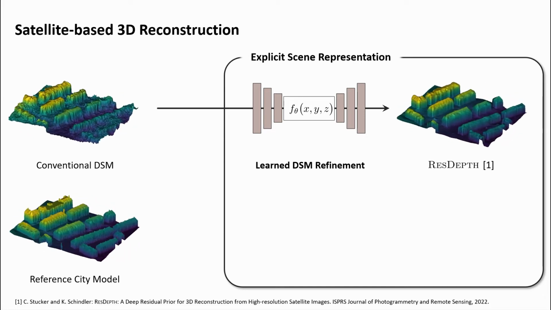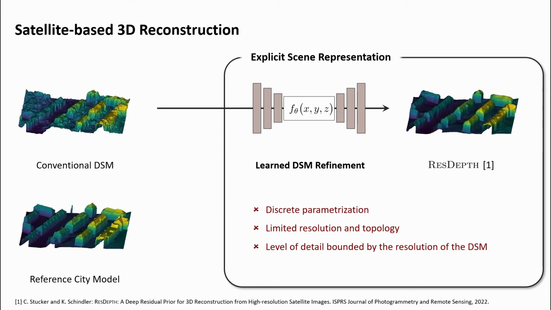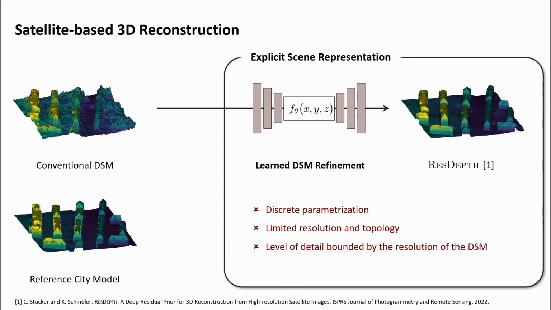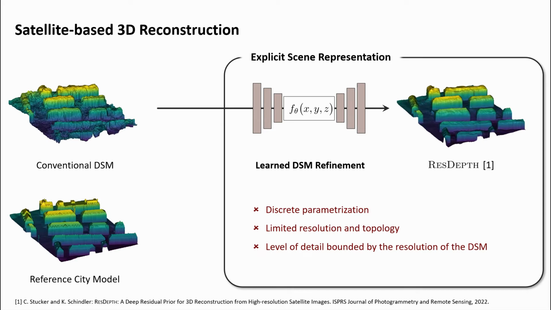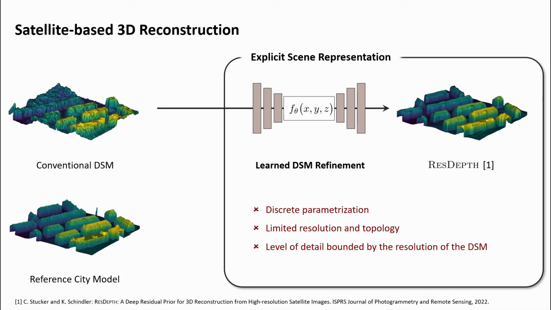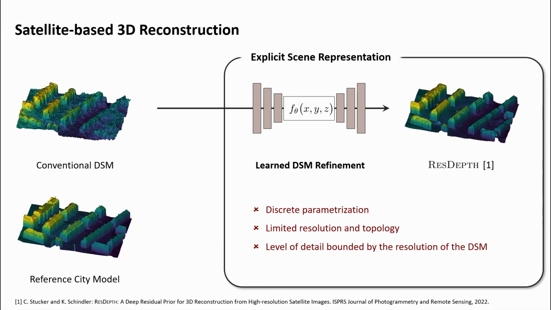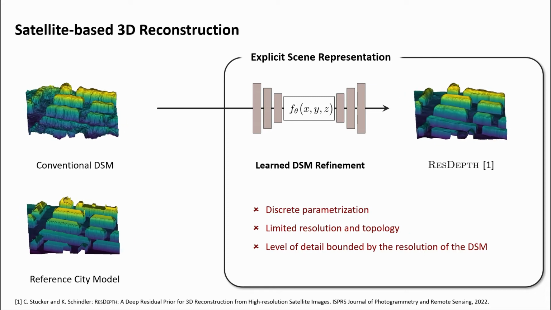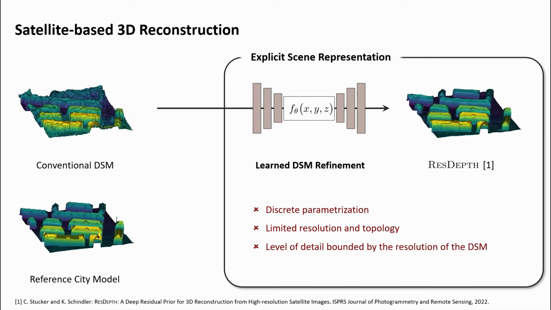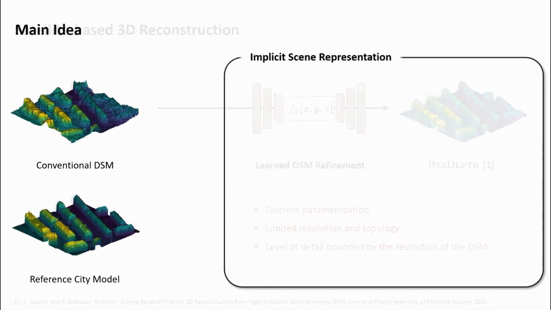These learned refinement approaches improve the reconstruction quality significantly, but they cannot represent arbitrary topologies and are inherently limited in their ability to resolve small structures. Furthermore, they tend to miss small geometric features that are clearly visible in the images. We argue that the reason for the limited quality may be a too early heuristic reduction of the point cloud to an explicit 2D elevation map and the discretization of the elevation map itself. Hence, the idea of our work is twofold.